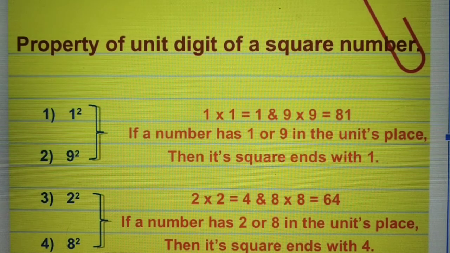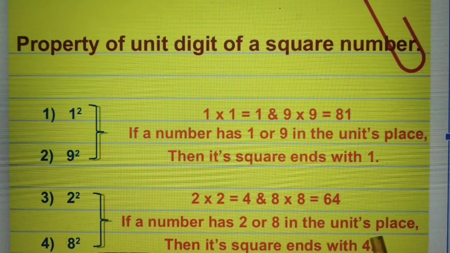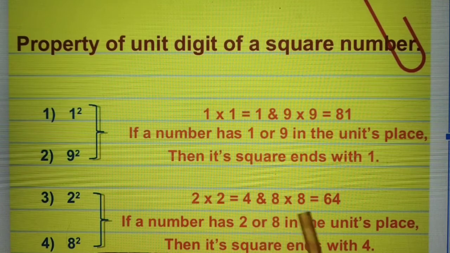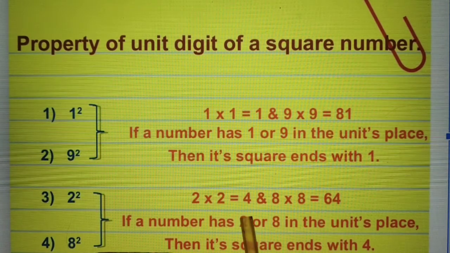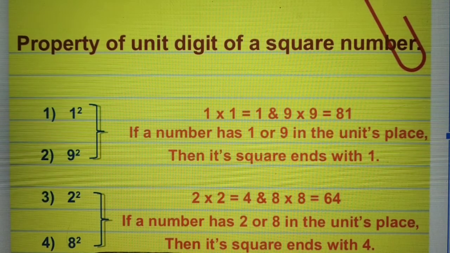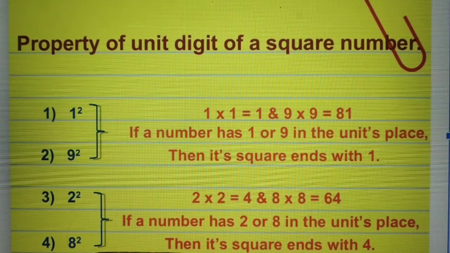Then what happens? We can guess directly if the number has 2 or 8 in the unit place, then its square always ends with 4. Now 2 multiplied by 2 gives us 4, and 8 multiplied by 8 gives us 64. See the results: here the unit place is 4, and here also the unit place is 4. Similarly, you can get more results.